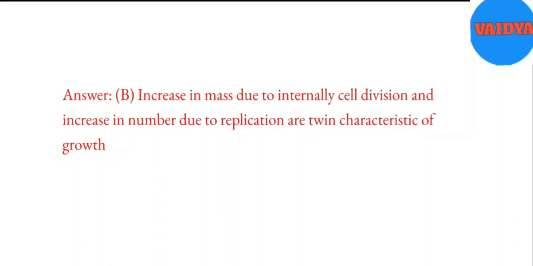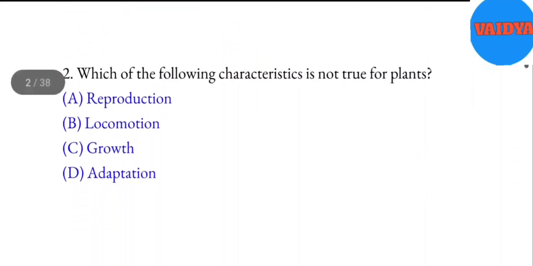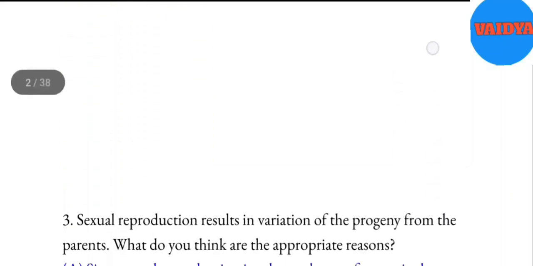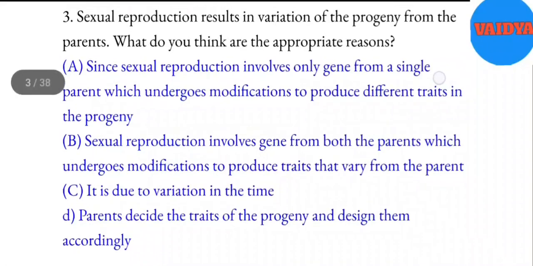of growth. 2. Which of the following characteristics is not true for plants? A. Reproduction. B. Locomotion. C. Growth. D. Adaptation. Answer. B. Locomotion. 3. Sexual reproduction results in variation of the progeny from the parents.